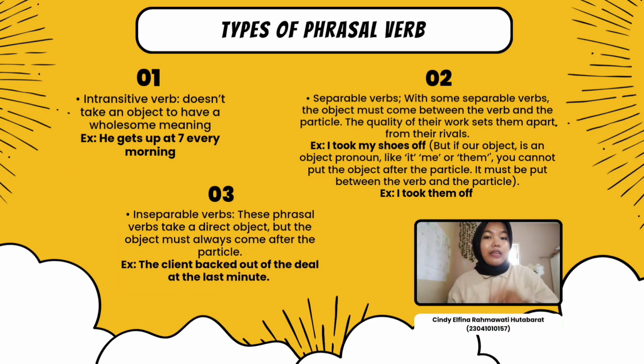There are three types of phrasal verbs. The first is the intransitive verb. An intransitive verb doesn't take an object to have a whole meaning. Example: he gets up at 7 every morning.